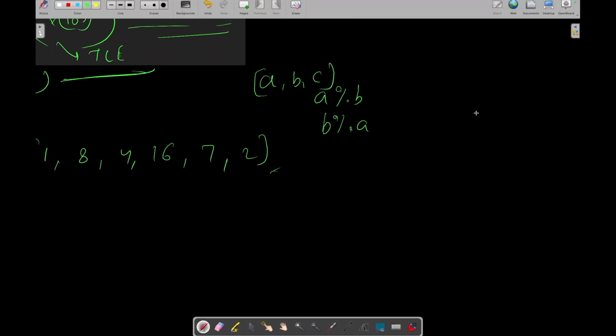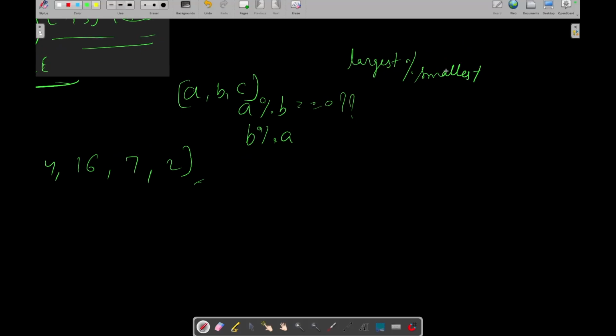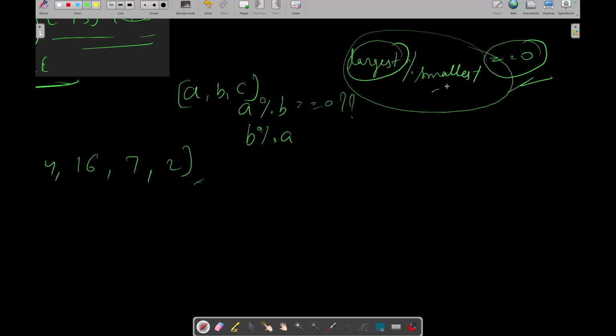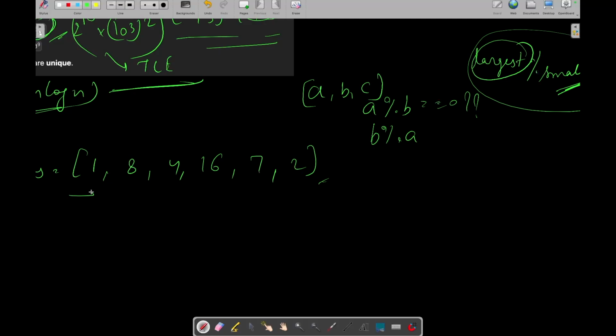The modulo can be 0 only in the case when we are dividing the largest element by the smallest element. I am not saying that this will always be 0, I am saying that this can be 0 only when we divide the largest element by the smallest element.